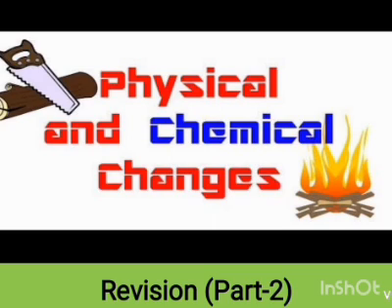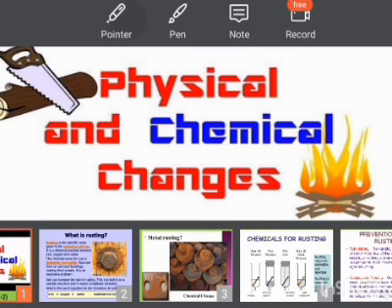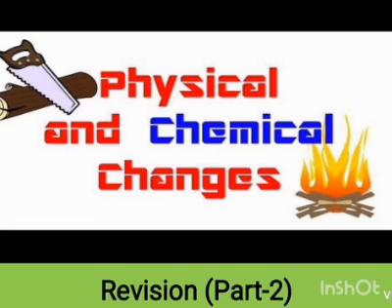In the first revision video, we revised physical and chemical changes. Physical changes are those in which no new substance is formed, and mostly physical changes are reversible, like tearing of paper, dissolving sugar in water, stretching a rubber band, etc. On the other hand, chemical changes are those in which new substances are formed, like souring of milk, formation of curd, cooking food, spoilage of food, etc. All these are examples of chemical changes.